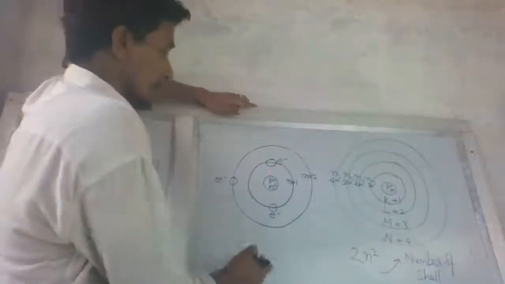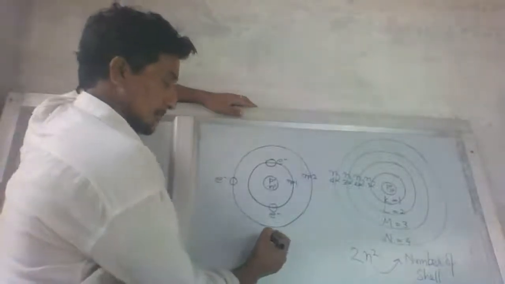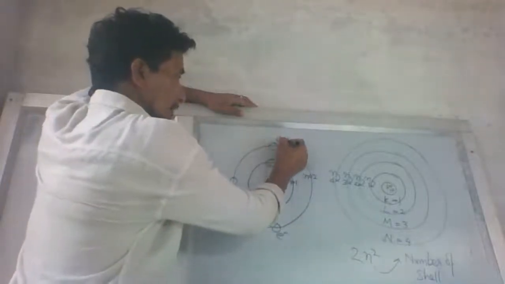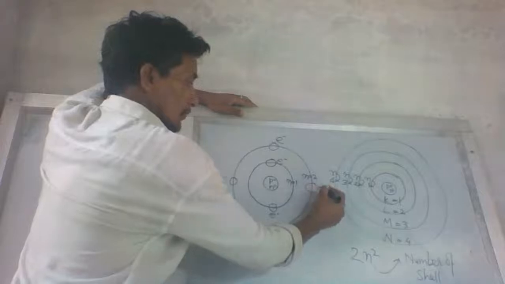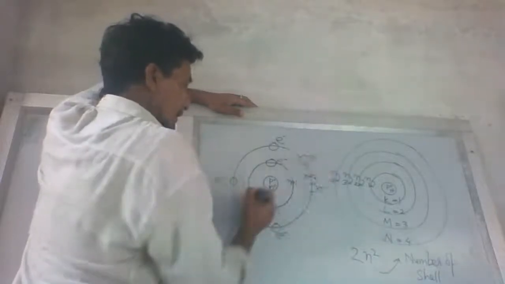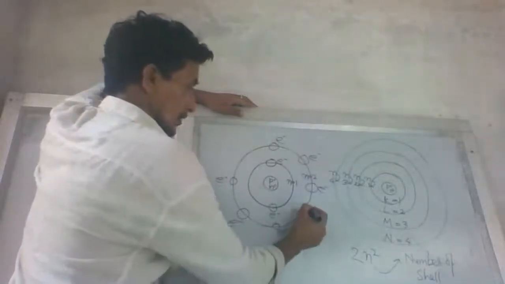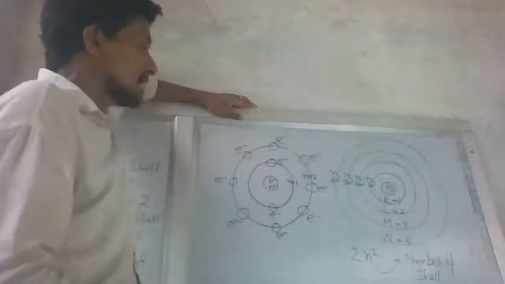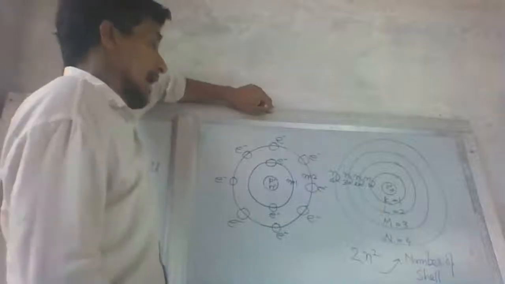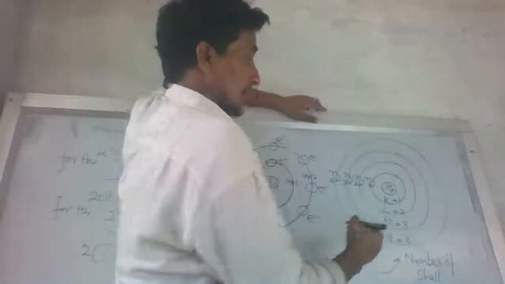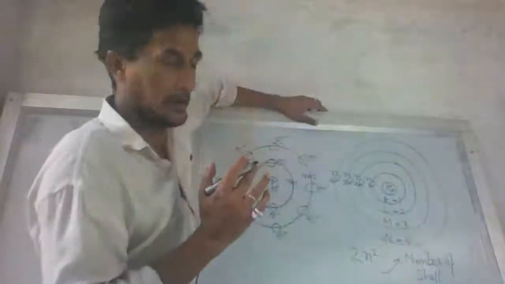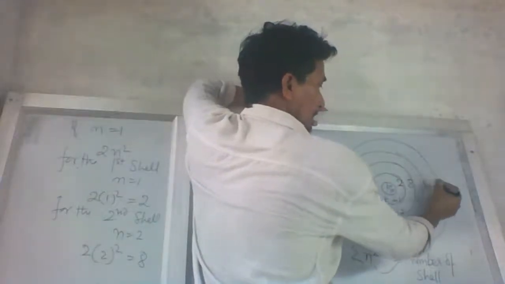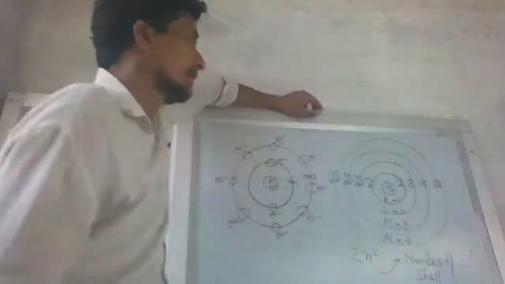In the second shell, the maximum number of electrons possible is 8. Electron 1, 2, 3, 4, 5, 6, 7, and 8. And so on. Then how many are possible? It means the maximum number of electrons, I am saying, 2, 8, 18, 32. These are possible.